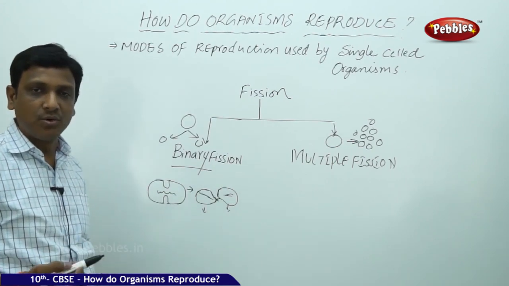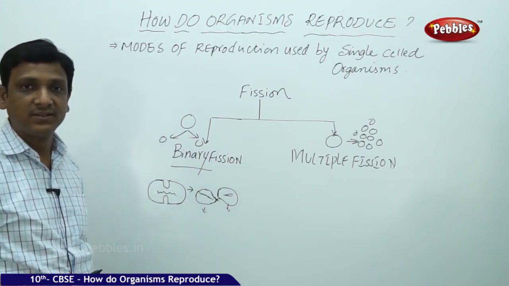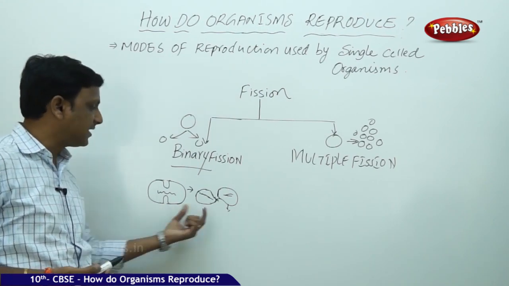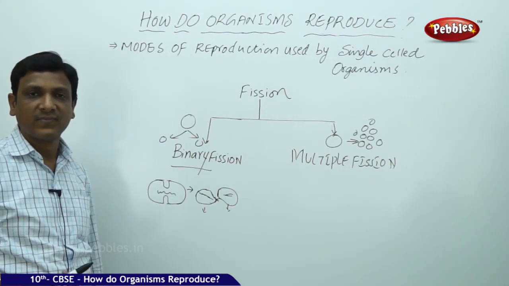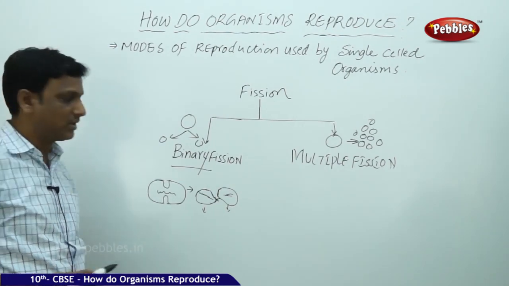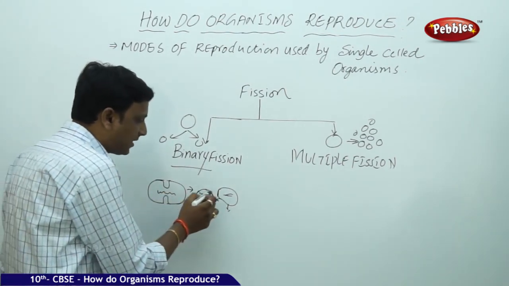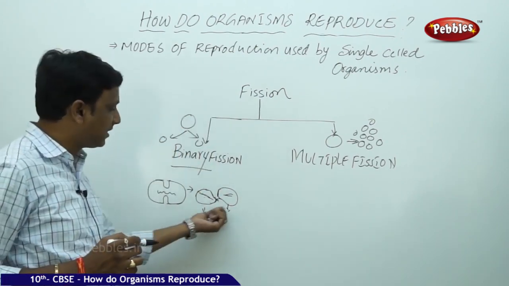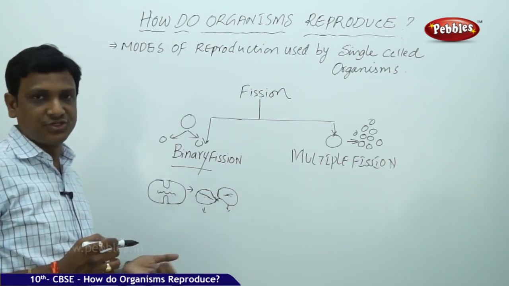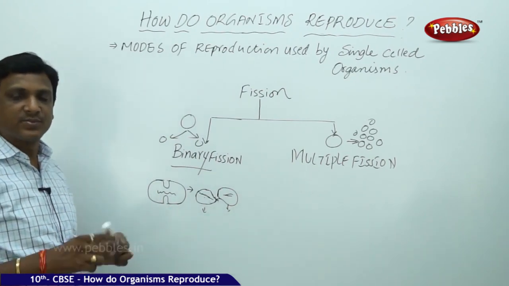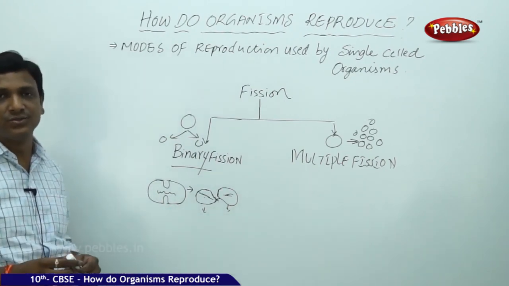So now there is no question of parent. Where is the parent? Here the parent has become two cells. Now you cannot tell which is parent, which is daughter. The parent does not exist here because the parent cell is divided into two daughter cells. You cannot say this is parent, this is daughter. We cannot distinguish it like that. This is the binary fission in which a cell splits into two. A cell divides into two.